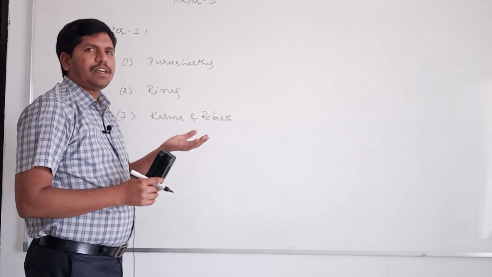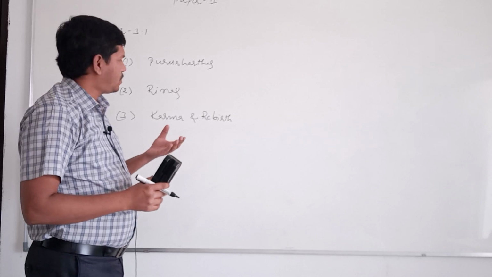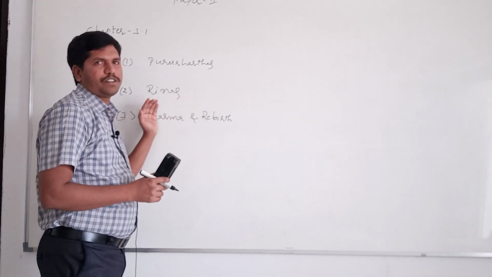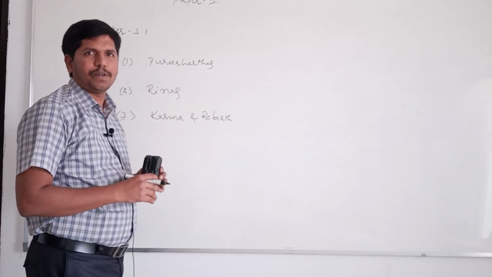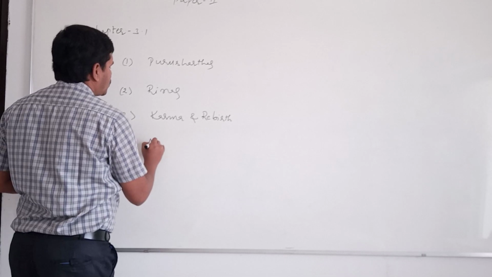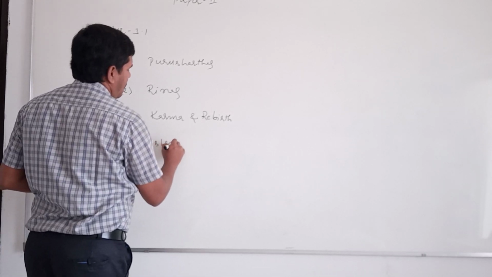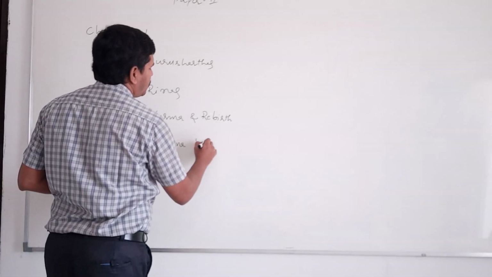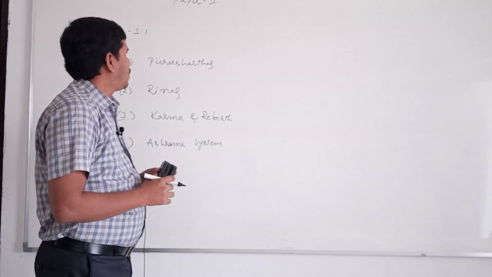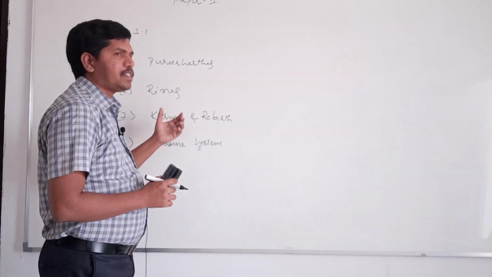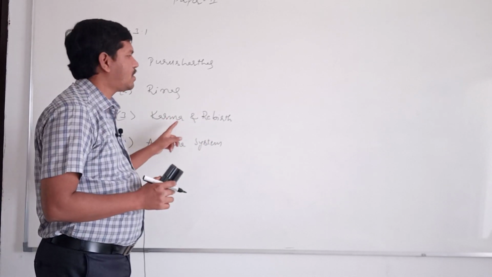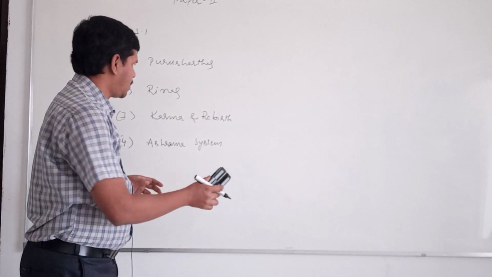But the concept of Runas and Rebirth is a component of this larger or broader concept, Karma and Rebirth. That's why we will discuss like this. After this, Ashrama system. These are the 4 topics which are mentioned in 3.1. First, let us discuss Karma and Rebirth. For your easy understanding, I will start with Karma and Rebirth.